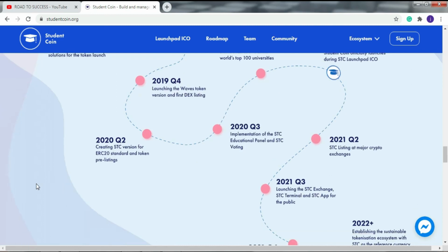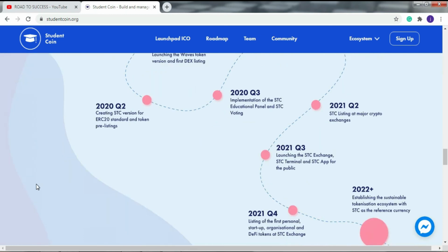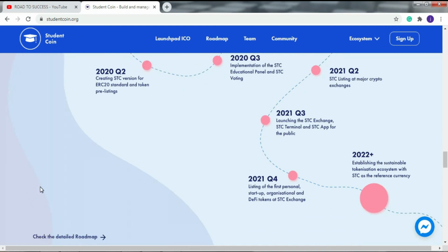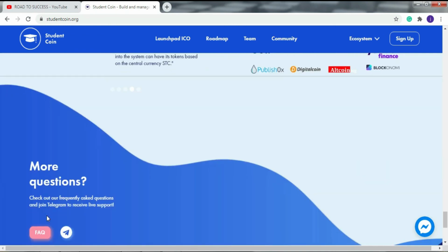Then third quarter of 2021, listing the STC exchange, STC terminal, and STC app for the public. Then they plan, fourth quarter of 2021, listing the first personal startup, organizational, and DeFi token at the STC exchange. Then they plan in 2022, establishment of a sustainable tokenization ecosystem with STC as the reference currency. And then the FAQ section.